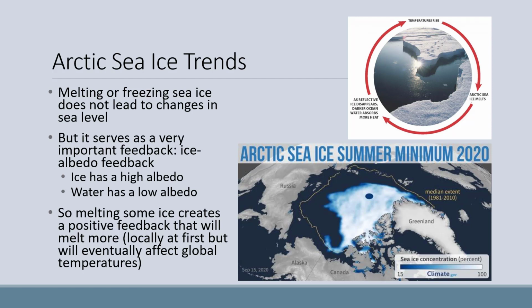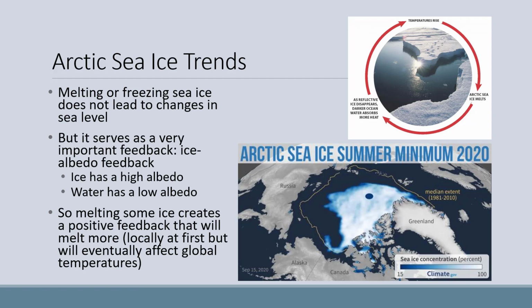So let's talk a little bit more about Arctic sea ice trends. The melting or freezing of sea ice does not lead to changes in sea level. Remember that sea ice is like ice cubes in a glass of water. But changes in sea ice serve as a very important feedback called the ice albedo feedback. Ice has a really high albedo, while water has a low albedo.